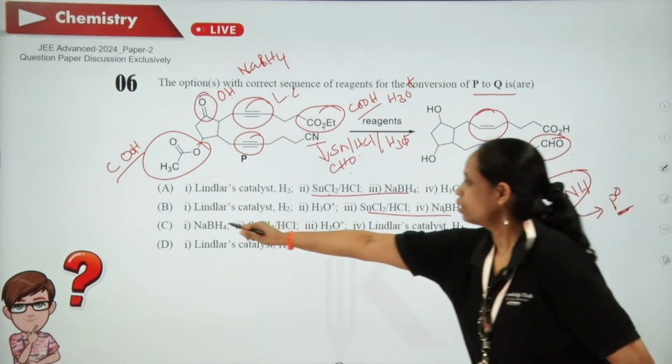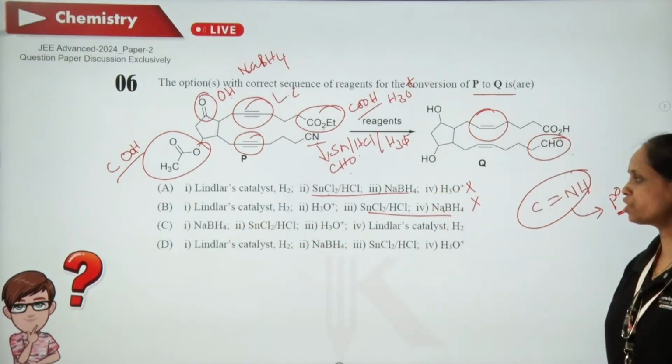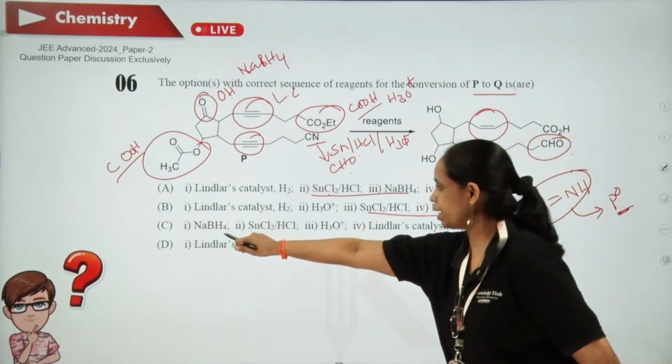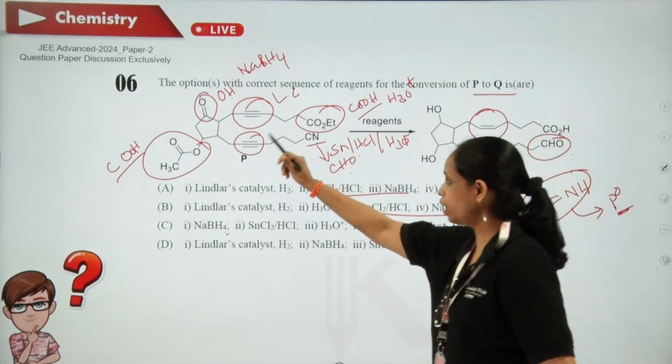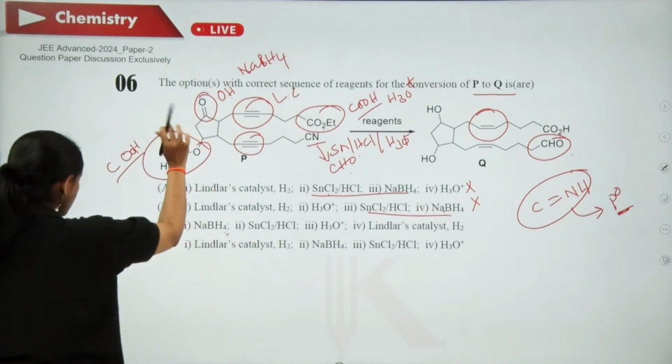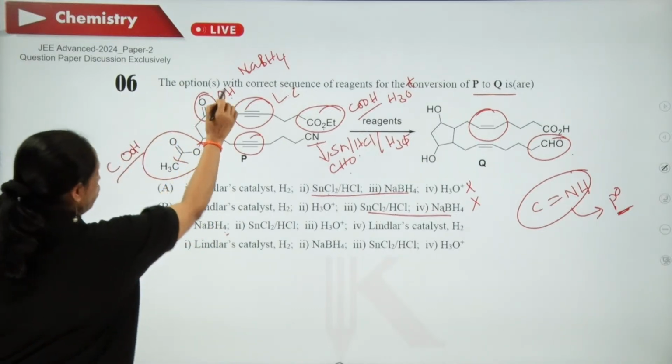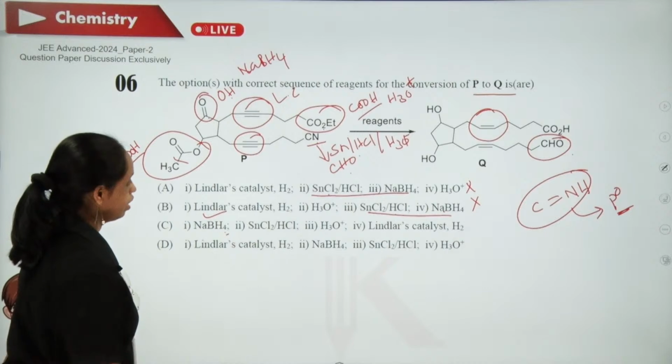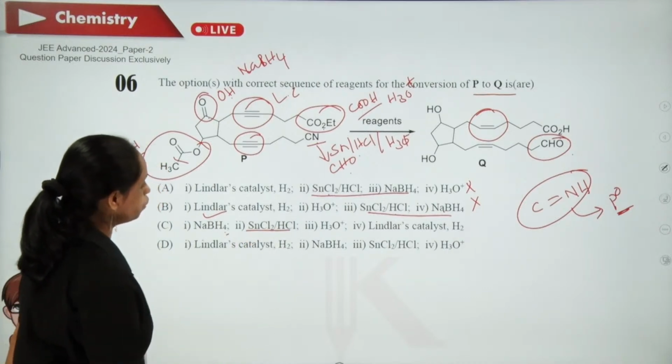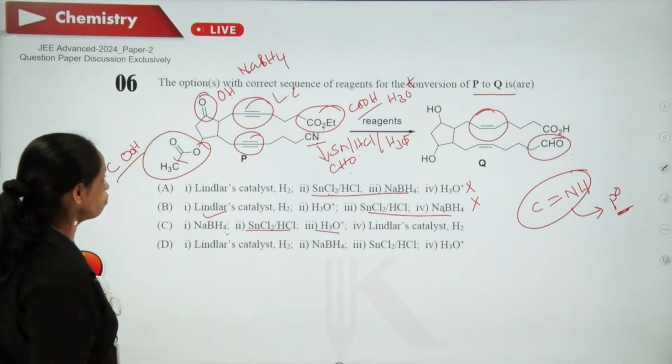Now, this C, let us check it out. First NaBH4, it will reduce this C double bond O to OH. Okay. Now, SnCl2 and H3O plus.